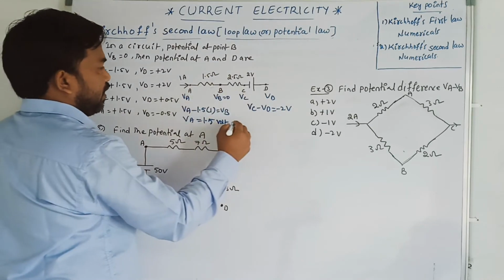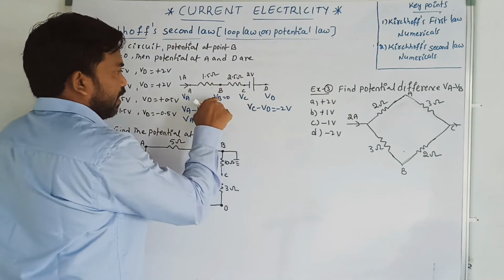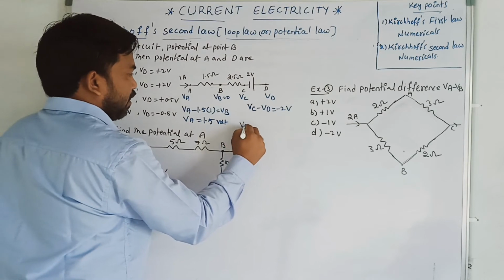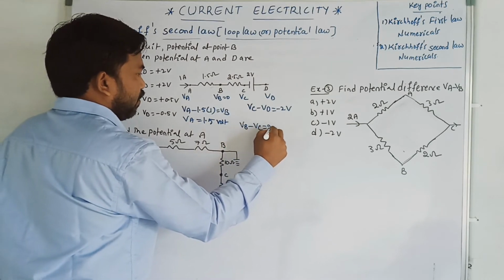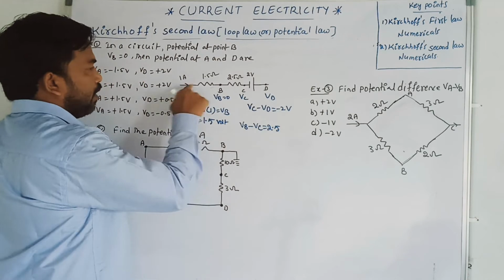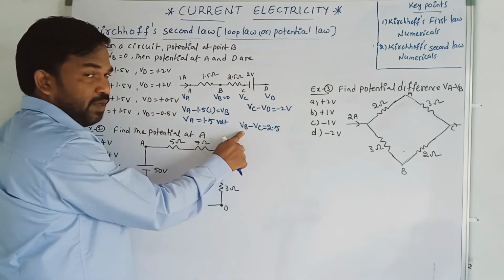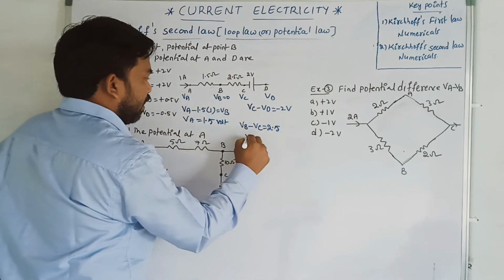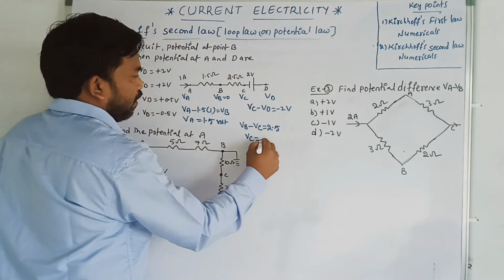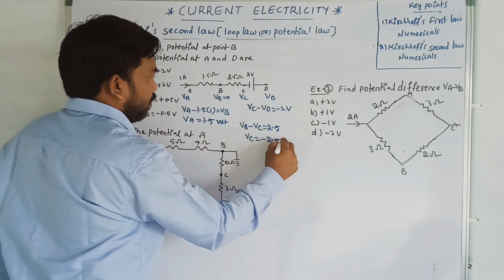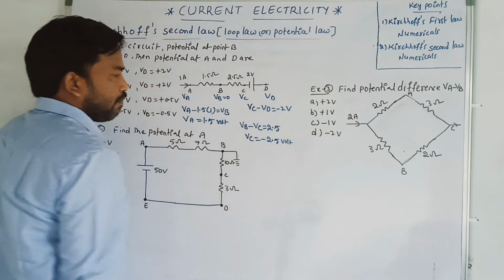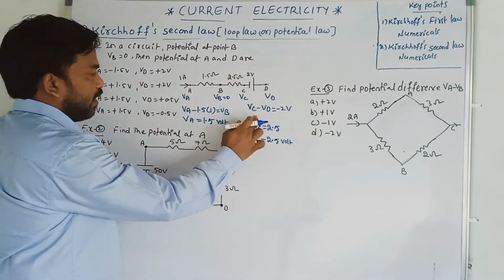Now at BC I am applying the same. Directly I am writing VB minus VC is equal to 2.5 into current, which is 1 ampere. What is VB? VB is 0. Directly I am writing VC is equal to minus 2.5 volt. Now substitute this value.